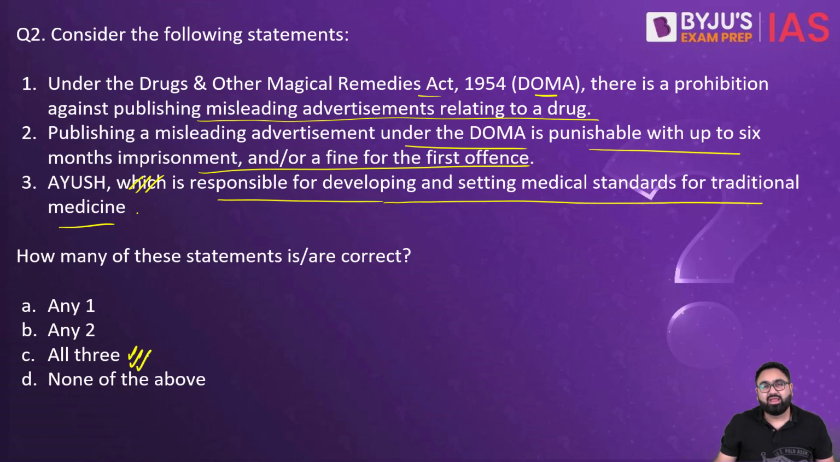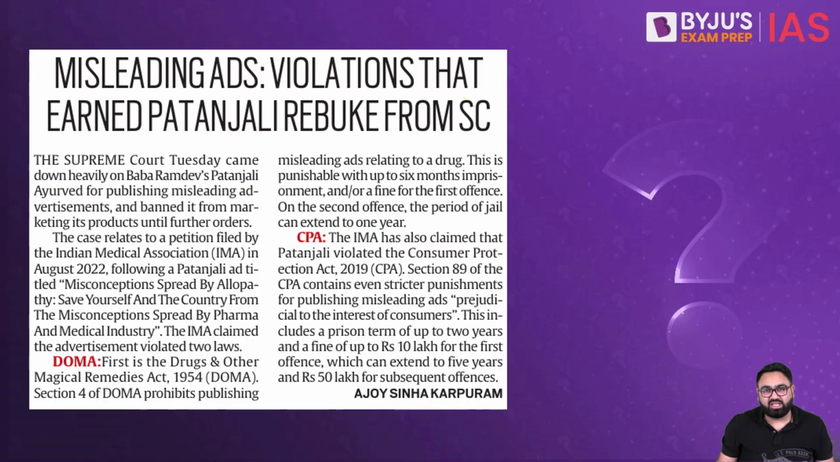The law that prevents any false advertisement of drugs or medicine is DOMA, that is the Drugs and Other Magical Remedies Act. As you can see here, the Supreme Court of India criticized Baba Ramdev's Patanjali Ayurved for publishing misleading ads on their products. This was a response to the petition filed by the Indian Medical Association, the IMA, which had said that misconceptions about allopathy are being spread by Patanjali Ayurved. We also have the CPA, that is the Consumer Protection Act of 2019, which also contains strict punishments for any misleading ads that are prejudicial to the interest of the consumers.